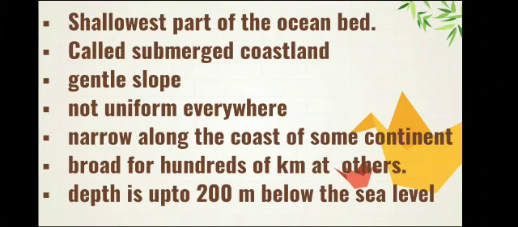Now let's see what the characteristics of the continental shelf are. First one, it is a very shallow part of the oceanic bed. Shallowest part means it is not very deep. That's why it is called the submerged coastline. When we go into the continental shelf, we can observe that it has a very gentle slope.